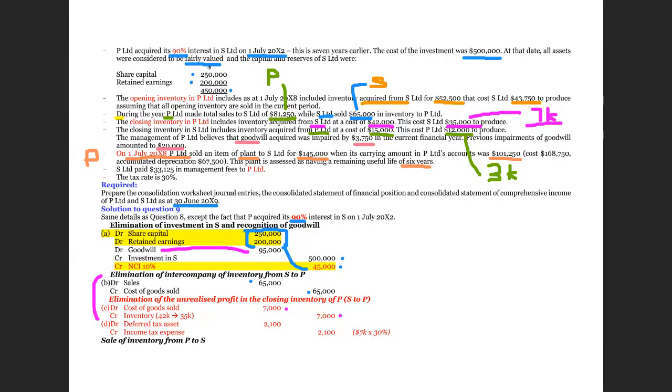Because of this, there will be deferred tax implications, right? Because you credit the inventory, this credit is a consolidation adjustment. It affects only the accounting base, but not the tax base. And therefore, there will be a deferred tax asset, right? This is a deferred tax asset, 30% tax rate. And because you debit cost of goods sold, 30% tax rate, you credit income tax expense.